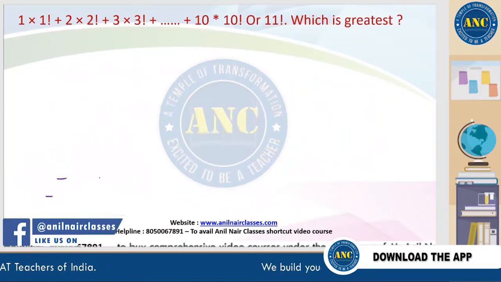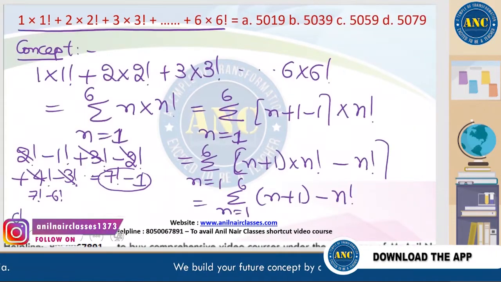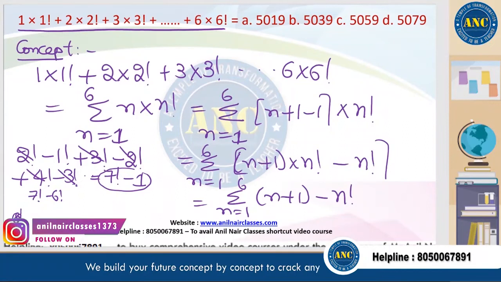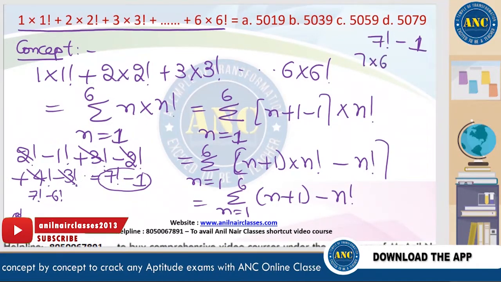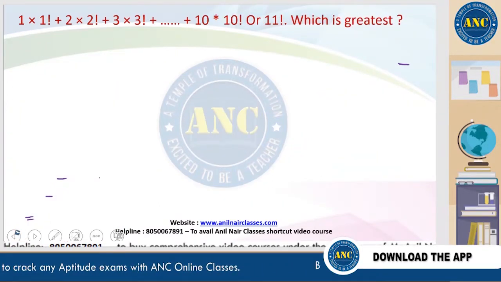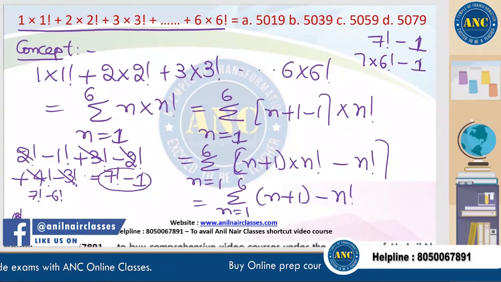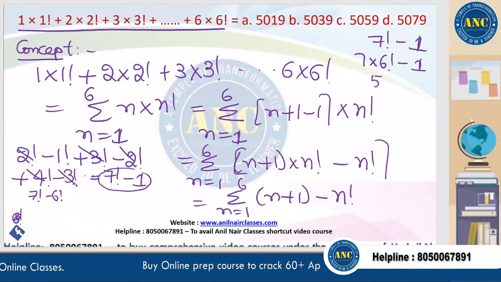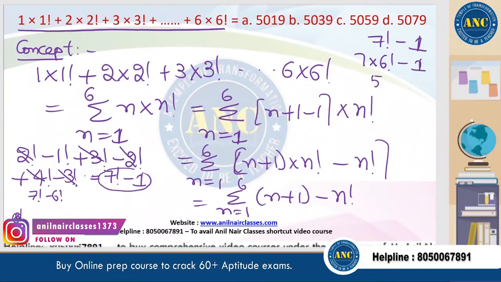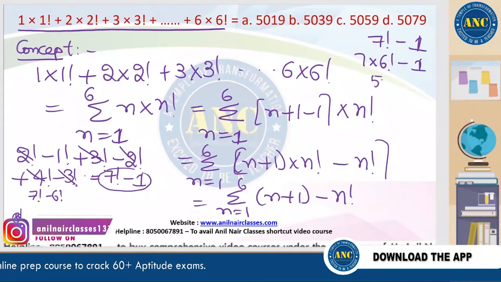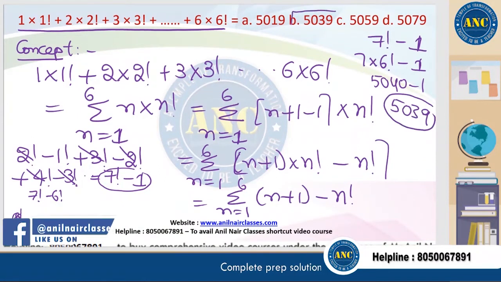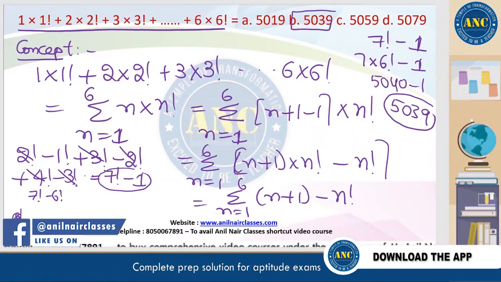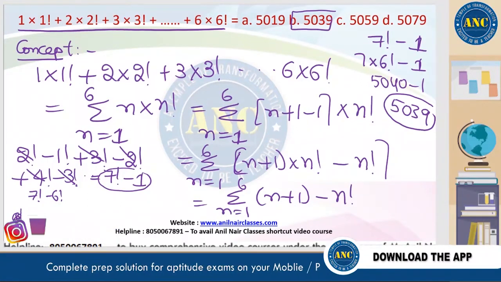I got 7 factorial minus 1. It is nothing but 7 into 6 factorial minus 1. 6 factorial is 720. 7 into 720 is 5040, minus 1. What is the answer? 5039. I hope it is clear, right?